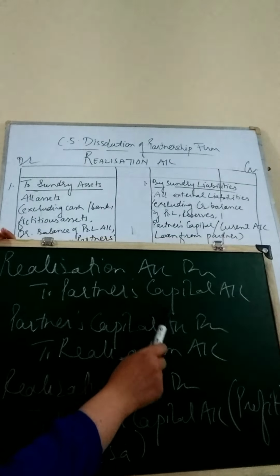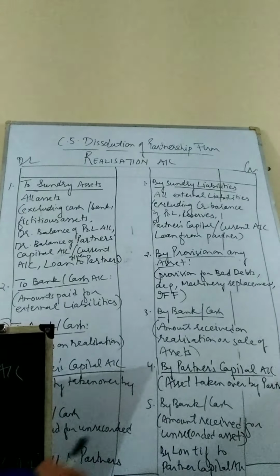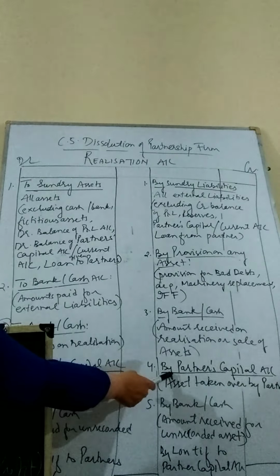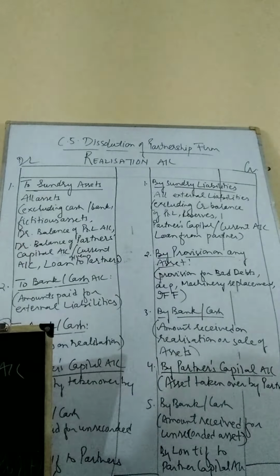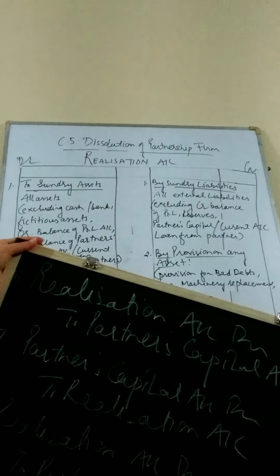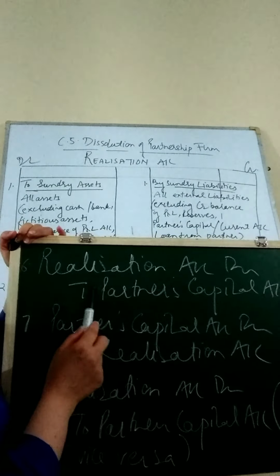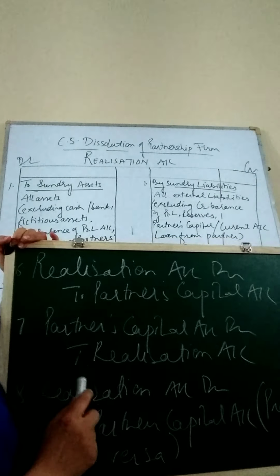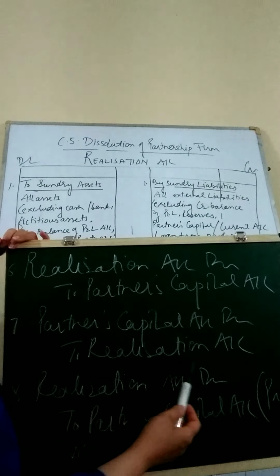And similarly, if a partner takes over any asset, so we have a reverse effect of it. You can have a look in the chart. Partner's capital account has been on the credit side of realization. It means realization account will be credited and partner's capital account will be debited if the partner has taken over any asset. What shall be the journal? Partner's capital account debited to realization. For taking over the liability, realization account debited to partner's capital account. For taking over any asset, reverse entry, partner's capital account debited to realization.